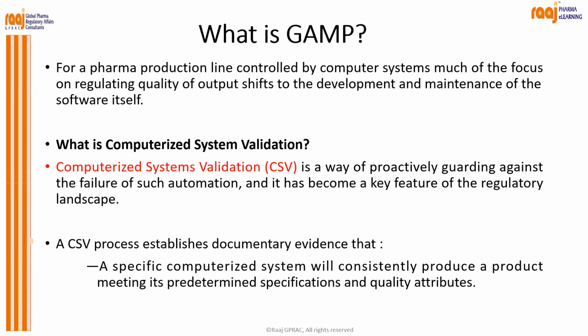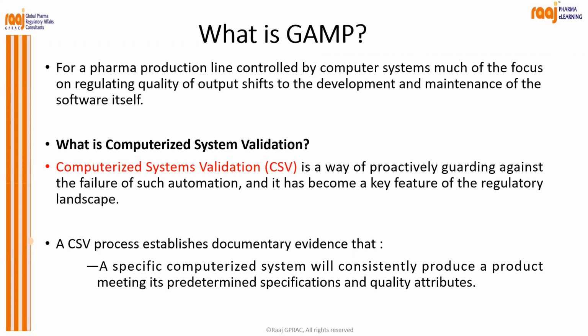So, for a pharma production line controlled by a computerized system, much of the focus on regulating quality of output shifts to the development and maintenance of the software itself. Nowadays, all the pharmaceutical industry and other industries are using automated equipment or machinery which has a PCB. When it comes to computerized control, you have to go for CSV, computer system validation. So that becomes very important.